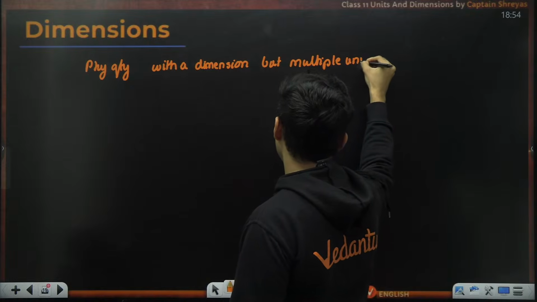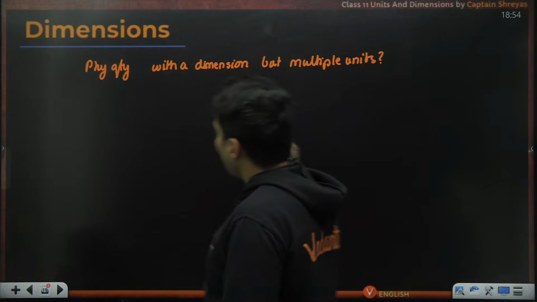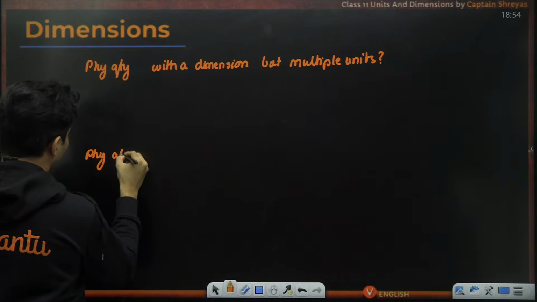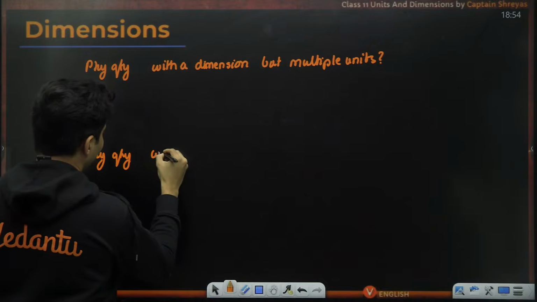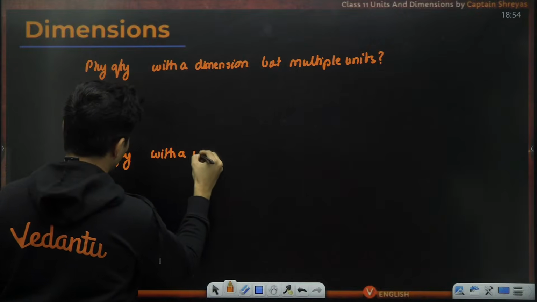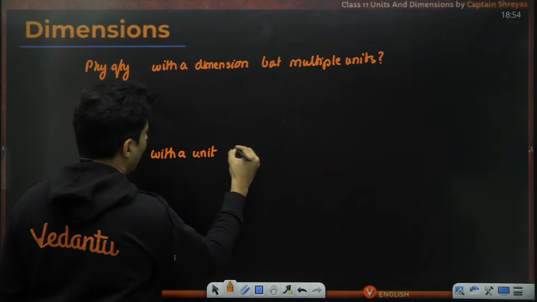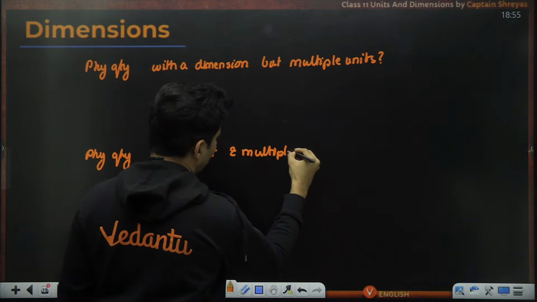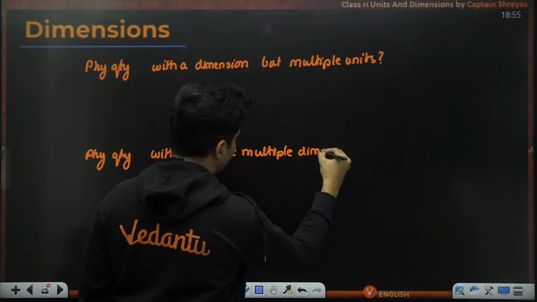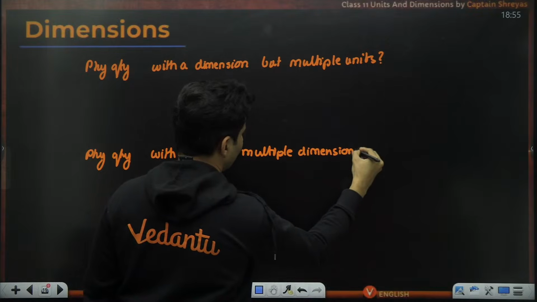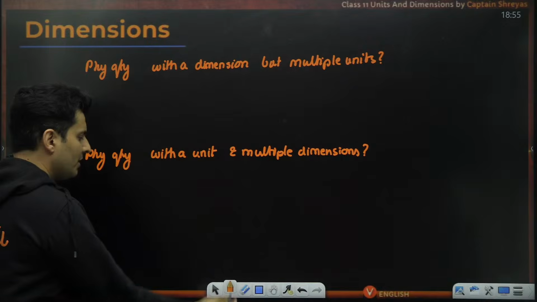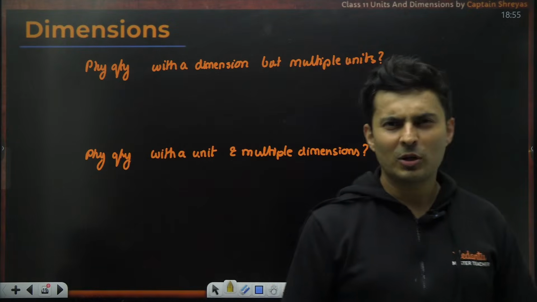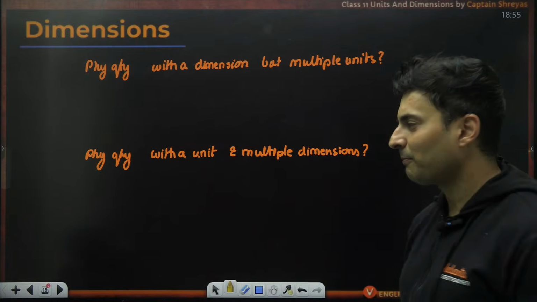Is this possible? Think about it carefully. And the vice versa. Is it possible that you have a physical quantity with a particular unit and multiple dimensions associated with it? Which of the two are possible? If it is possible, give an example. And if it is not possible, think why it is not possible.